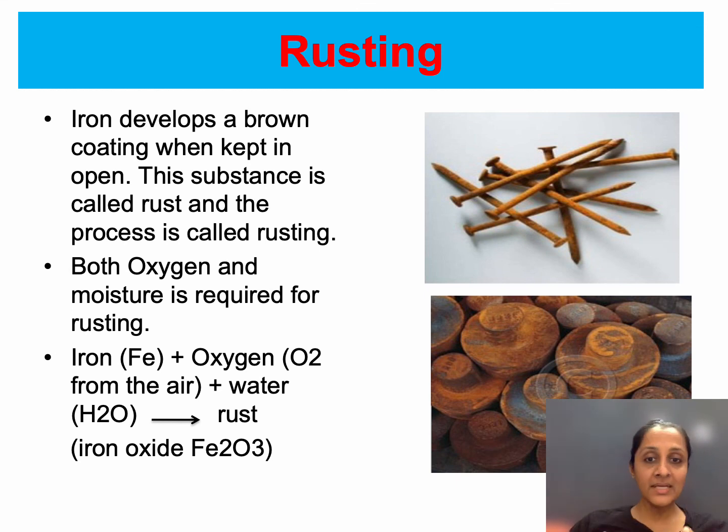The common example of a chemical reaction which you see around you is rusting. Rusting is when iron develops a brown coating when kept in the open. This substance which is formed outside is rust, and the process is rusting. For rusting, both oxygen and moisture, that is the water content, the H2O in the atmosphere, are needed. So Fe, that is iron, plus oxygen plus water, is going to form rust, which is Fe2O3.